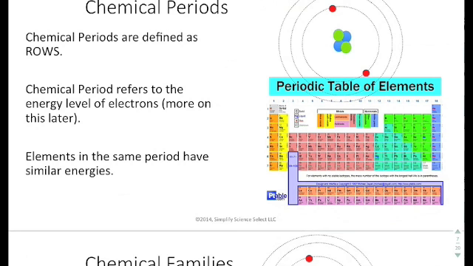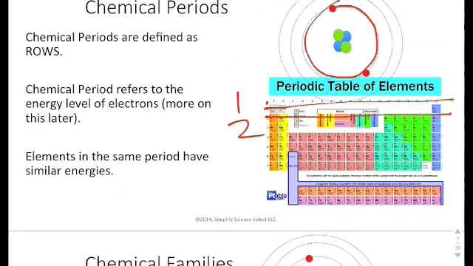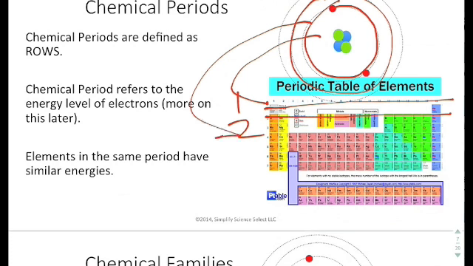Chemical periods. Chemical periods are defined as the rows of the periodic table. So everything that's in this top row is defined as the first chemical period. Everything that's defined in the second row is the second chemical period. And it turns out this actually references the energy level of the electrons that we talked about in the Bohr atom. Now we're going to go into more detail of that later, but the fact that you have the first orbit references the first chemical period. The second orbit references the second chemical period, and so on and so on down the way.